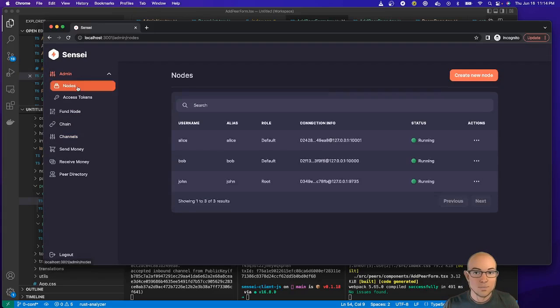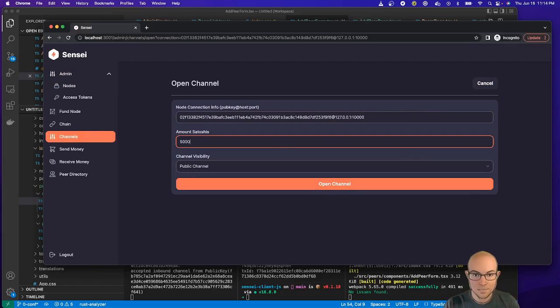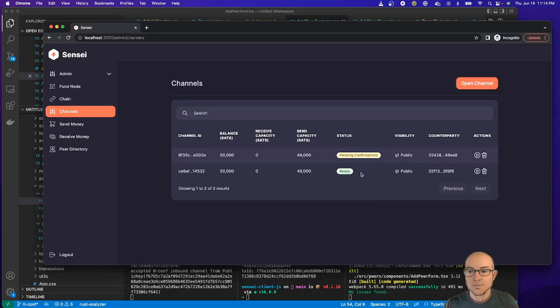If I try to open a 50,000 sat channel with Bob, and I refresh the page, there we go. It's automatically ready, because we listed my node, John's node, as a node that he trusts and he's willing to participate in ZeroConf channels with me.